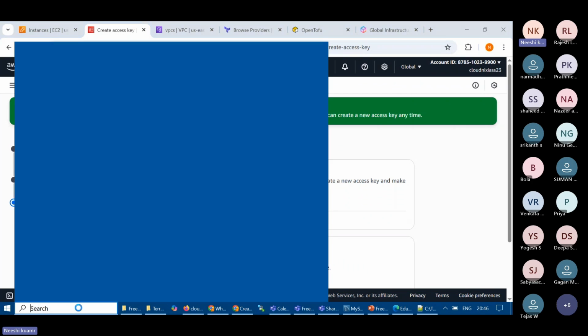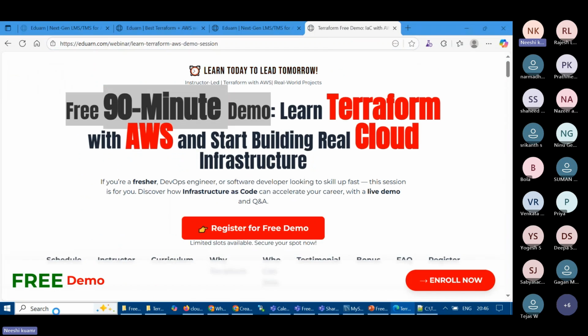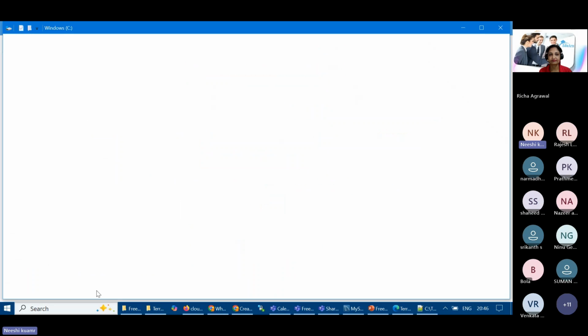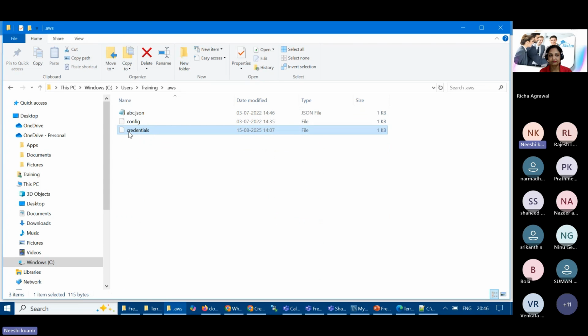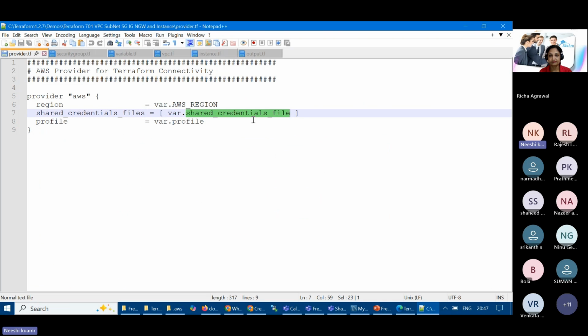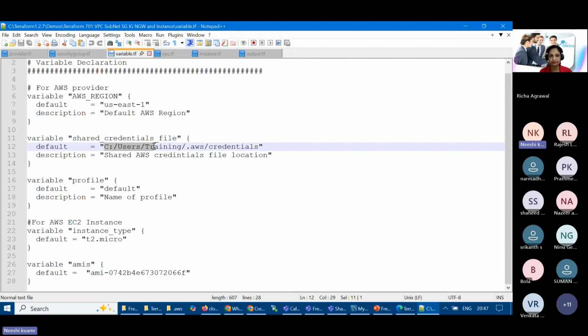And so if I go to that file, of course I'll not open it, C:// and then the file will be there in my users folder, because it will always be better to have it there. And then inside the AWS folder, you can see this is the credentials file, and the same is referred to here also. I'll showcase it to you. So in the variable, this is what we have. See, users training in AWS credentials.